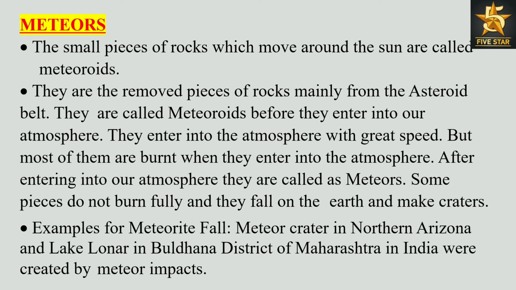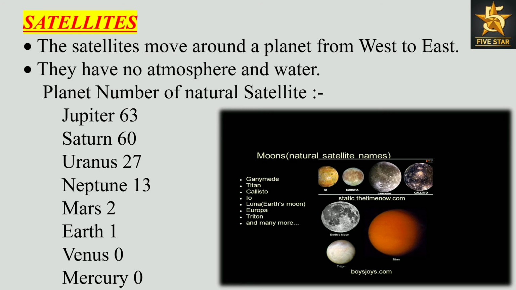After entering our atmosphere, they are called meteors. Some pieces do not burn fully and they fall on the earth and make craters. Examples of meteorite falls: Meteor Crater in northern Arizona and Lake Lonar in Buldhana district of Maharashtra in India were created by meteor impacts.